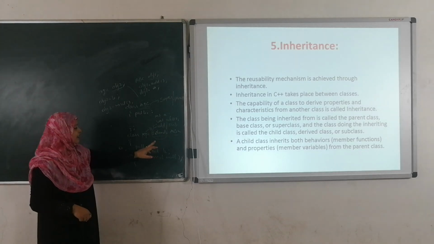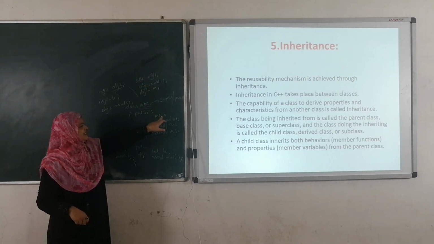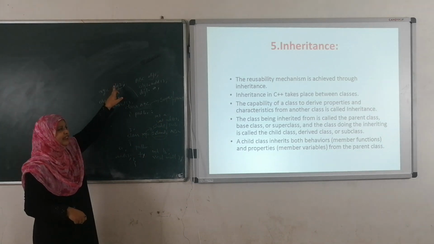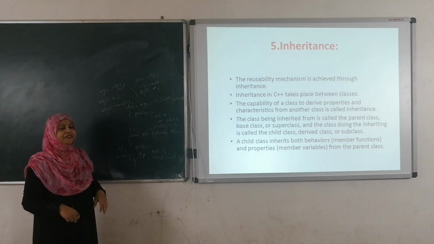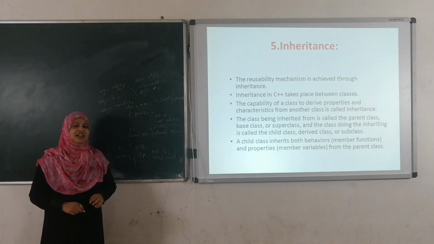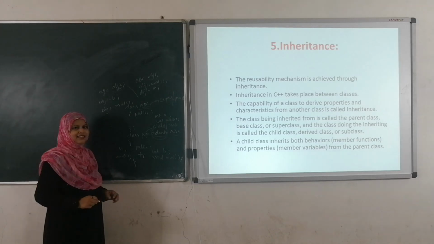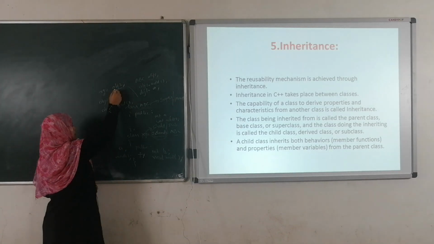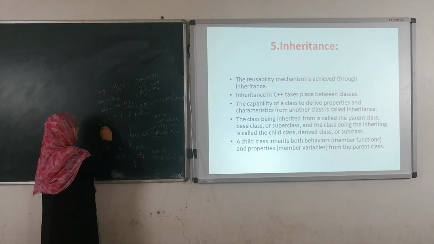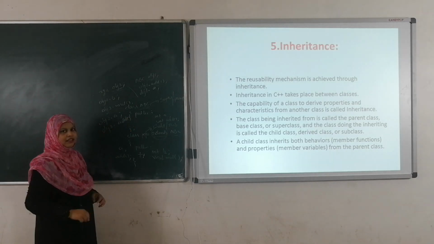By creating the object obj1, we can access a and add. Here I am creating the object obj2. By using this obj2, we can access the data members and member functions of its superclass. What is the superclass for XYZ? Class ABC is the superclass. So by using obj2, we can access the data member a and the member function add.